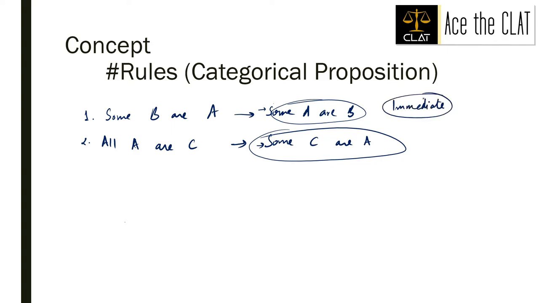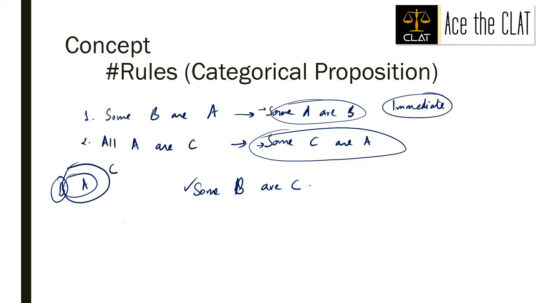right? And an inference like some B are C, we can derive this from these two statements, right? Let's say some B are A and all A are C, then at least one part of B intersects with C, which means we can say some B are C. Okay.